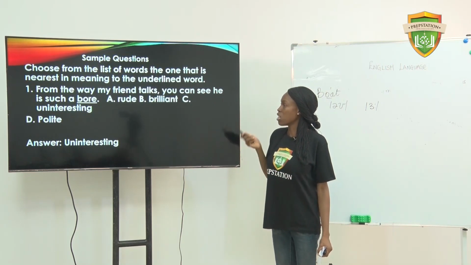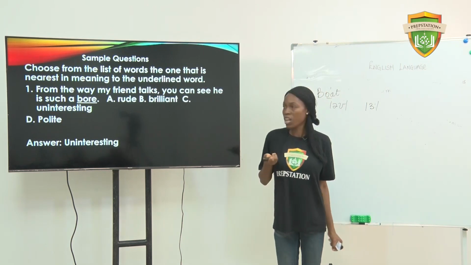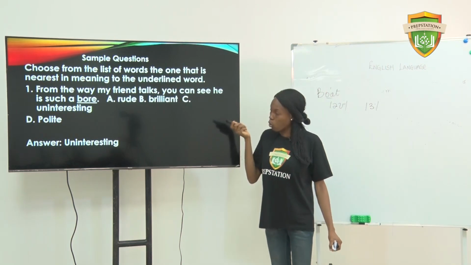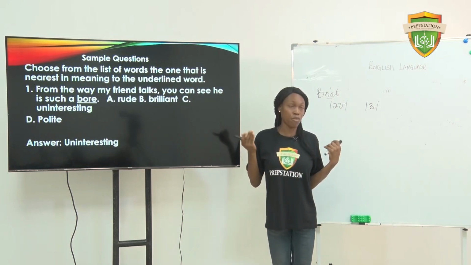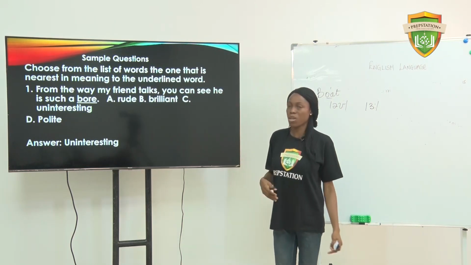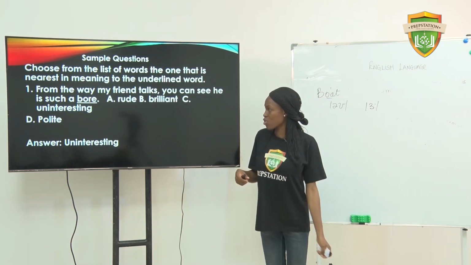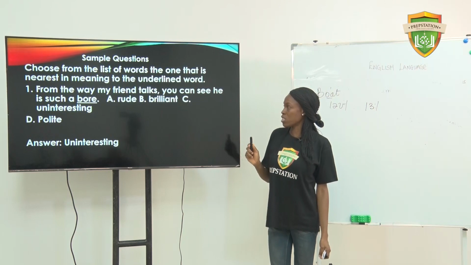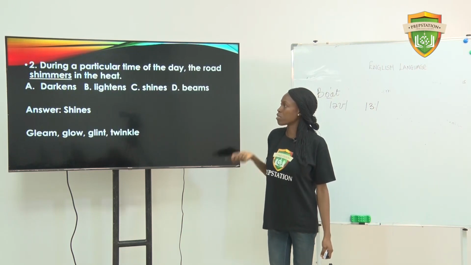B, brilliant. C, uninteresting. D, polite. The underlined word there is boy. It's easier for us to identify the meaning, because boy is from the word boring. So the answer to that question is uninteresting. It cannot be rude, brilliant or polite.